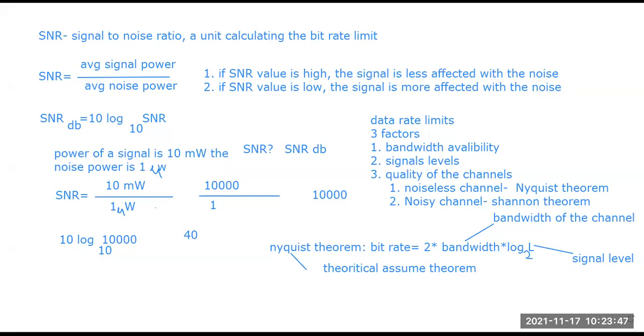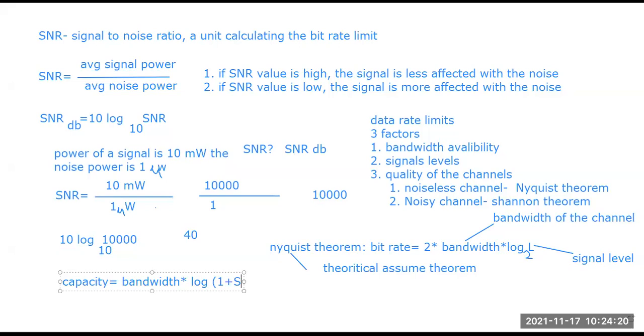What is the formula for the Shannon theorem? The expression is: capacity equals the bandwidth into log with base 2